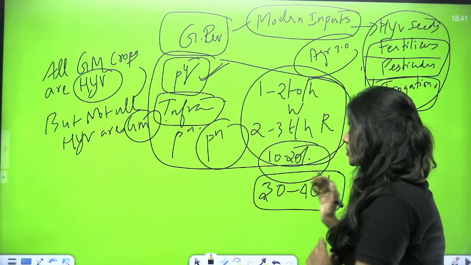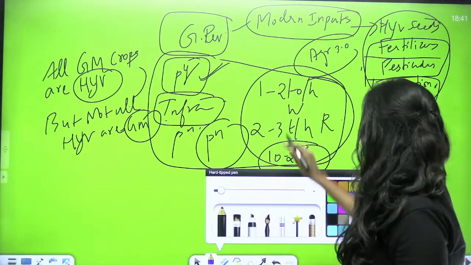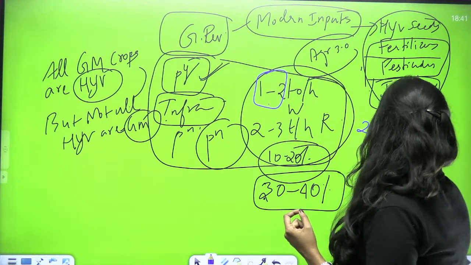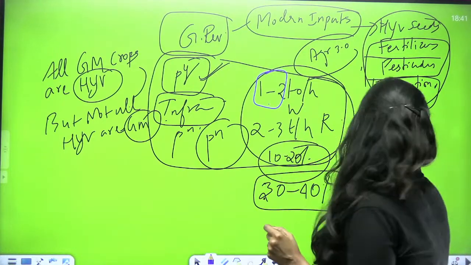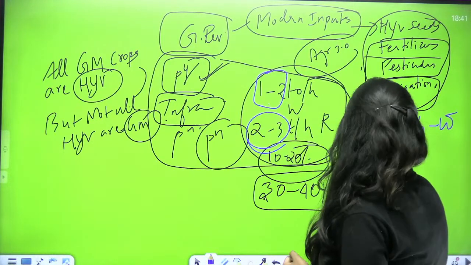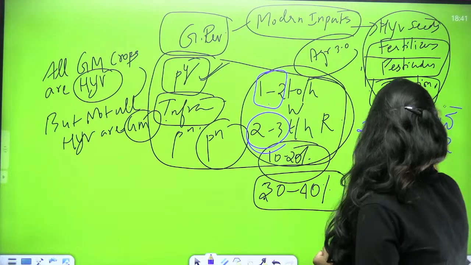So this was the condition we had before the Green Revolution. After the Green Revolution, this condition changed. From 1 to 2 tons, we had somewhere around 2 to 6 tons per hectare of wheat production, and 3 to 6 tons per hectare of rice yield.